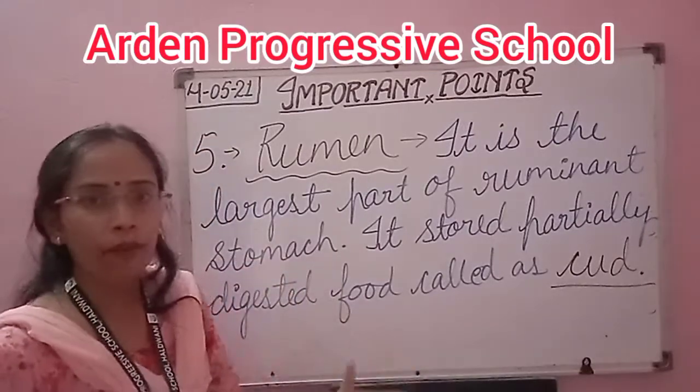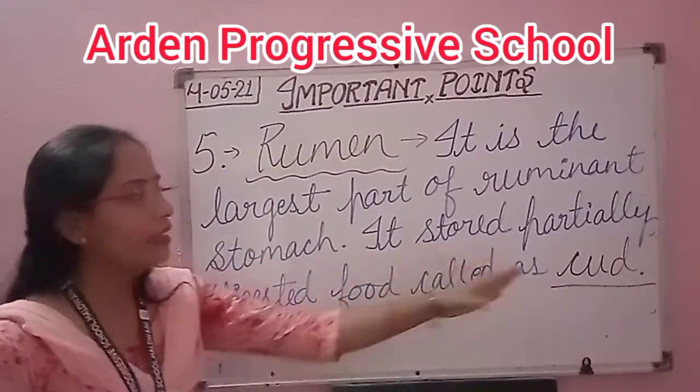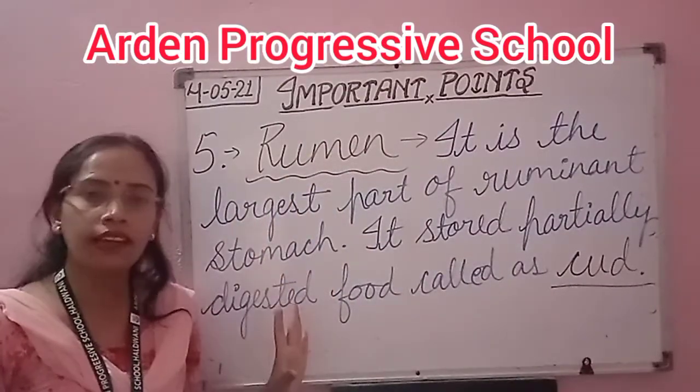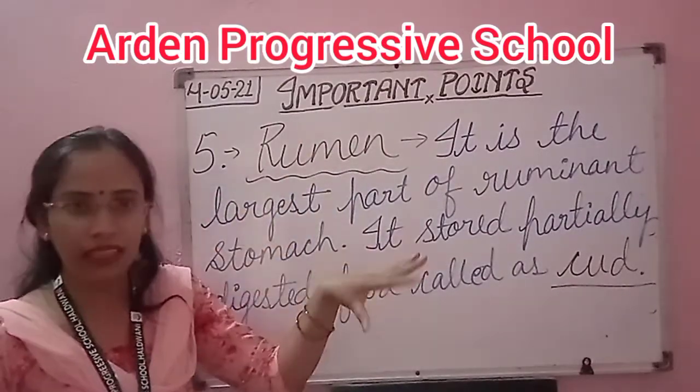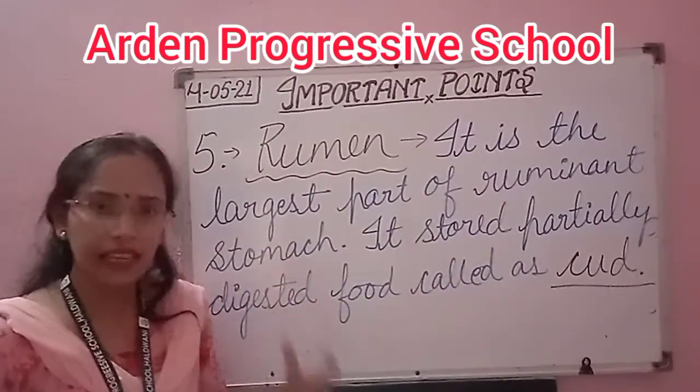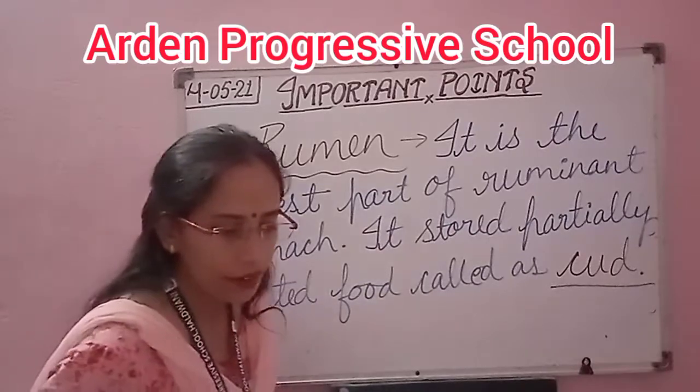The process when the cud comes back into the mouth and is chewed again is known as rumination.